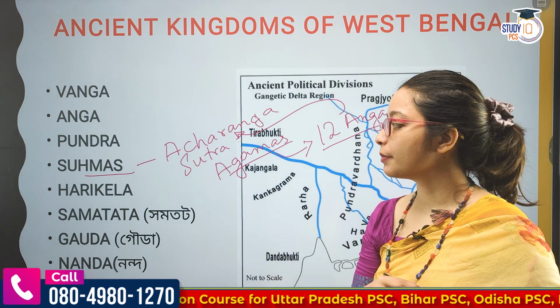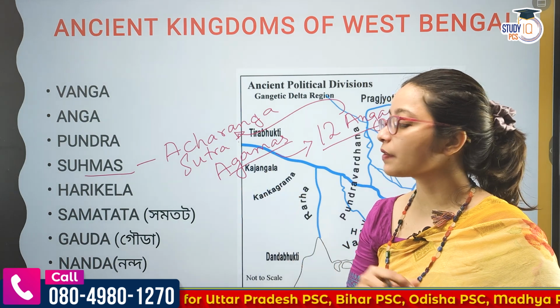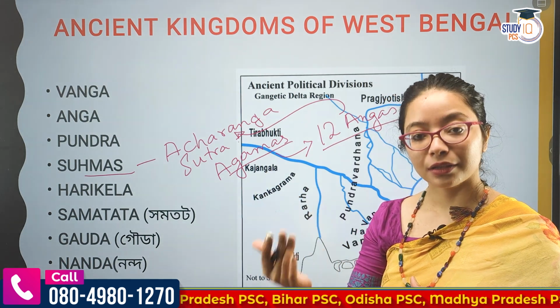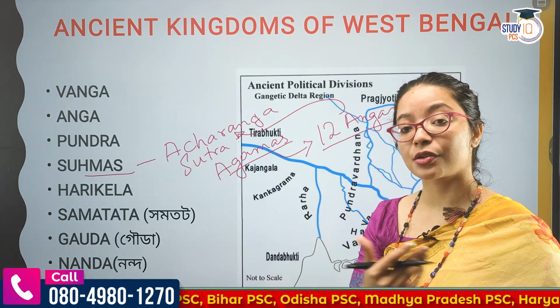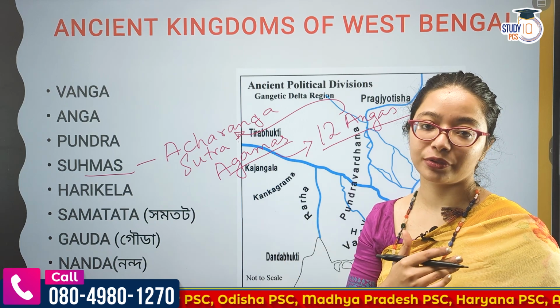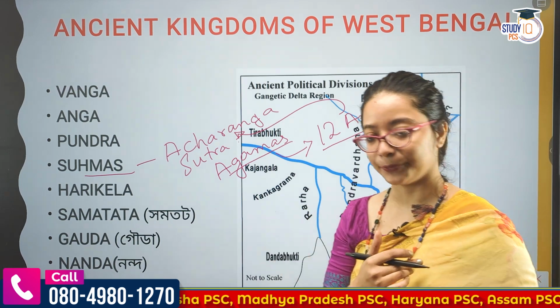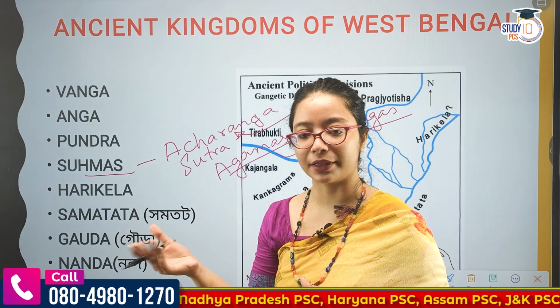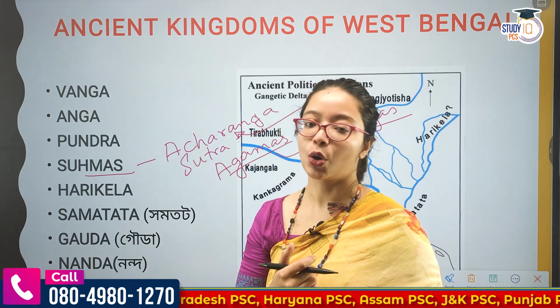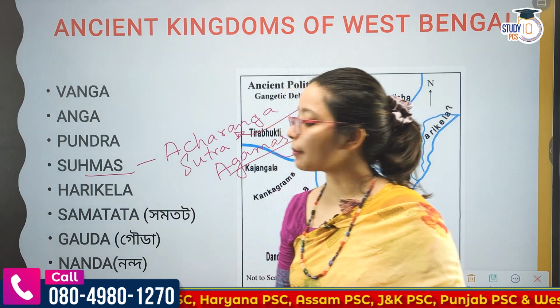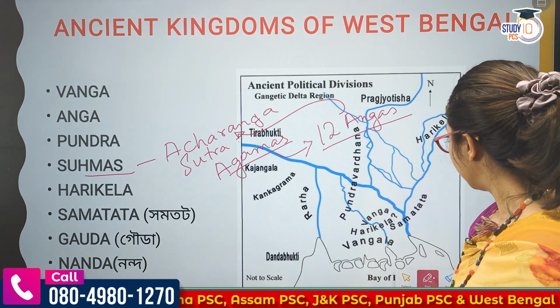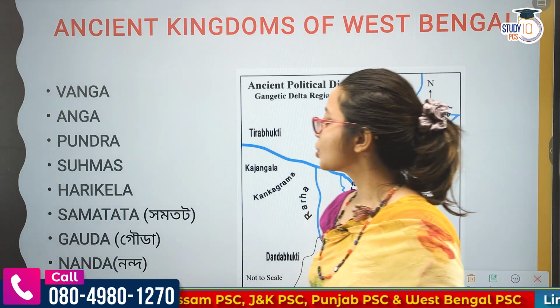Suhmas are also mentioned in the Mahabharata. Their ancestors were also the sons of Bali, adopted sons of Bali, whom we already saw in Ganga, the actual sons of Gautama Dirghatamas. So that is about Suhmas. Remember, it's in the Acharanga Sutra.